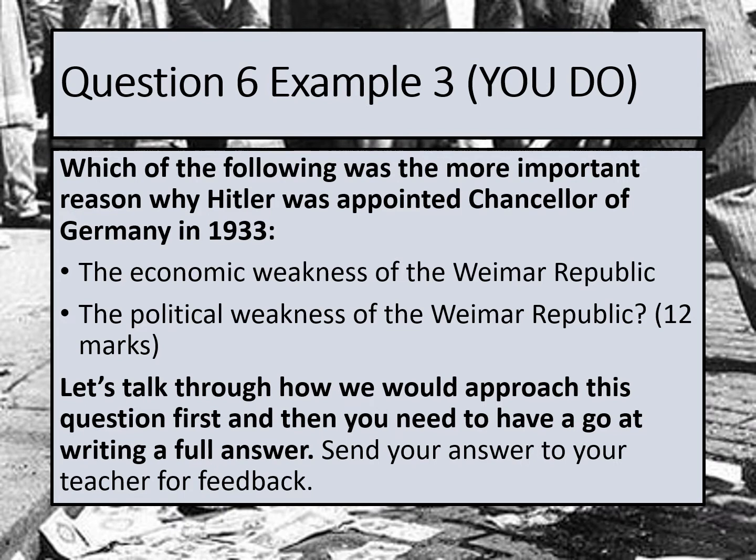Okay, Year 11s, this is our third example for question 6. To see you do questions, this means you're going to have a go at doing this one on your own. The question is, which of the following was the more important reason why Hitler was appointed Chancellor of Germany in 1933? Was it because of economic weaknesses or political weaknesses of Weimar Germany?